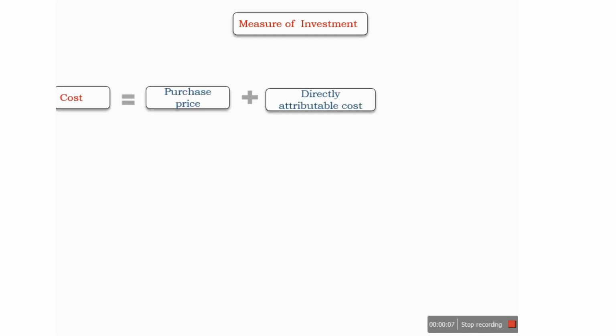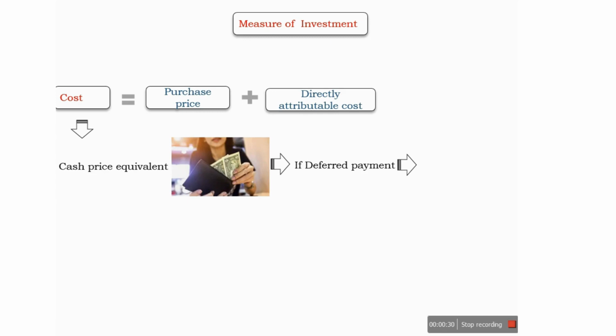As per IND AS 40, investment properties will be recognized at cost, and it will comprise the purchase price and other directly attributable costs to acquire the investment property. This may include legal or professional fees, property transfer charges or any other tax paid to acquire the investment property. Investment property will always be recognized at cash price equivalent. If the negotiated price considers deferred payment and the cash equivalent price and deferred payment term price are different, the difference of both will be recognized as interest.